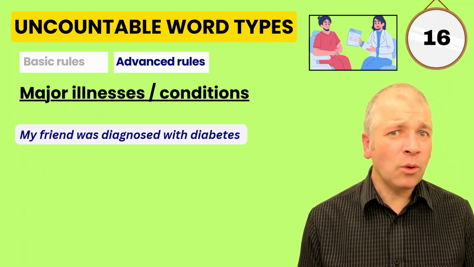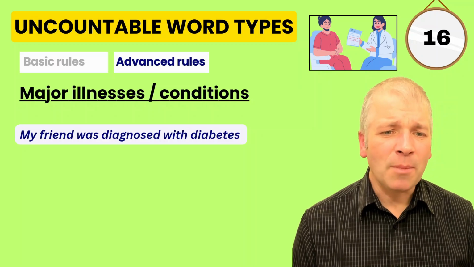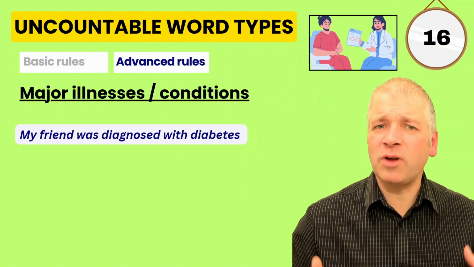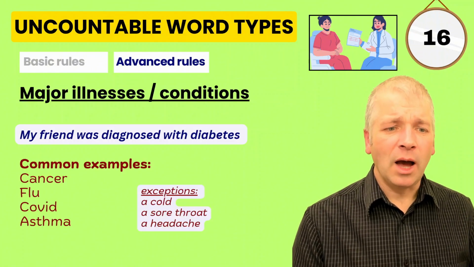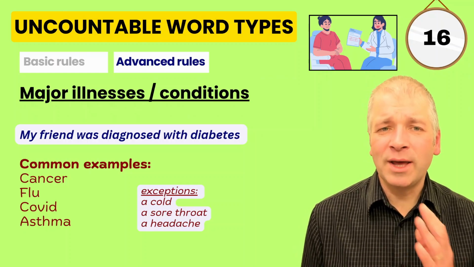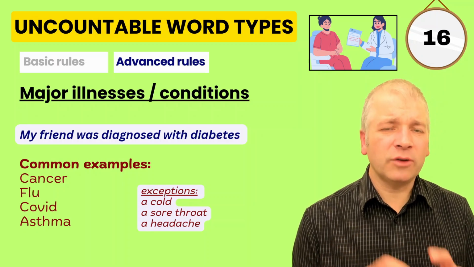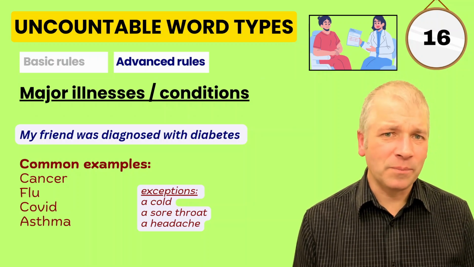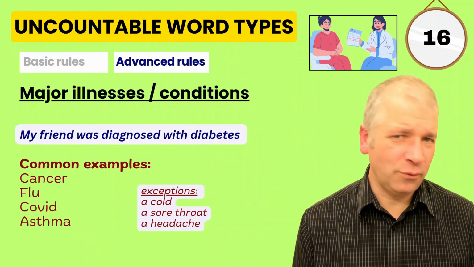Major illnesses or conditions are very often uncountable. My friend was diagnosed with diabetes. Diabetes is a condition where you don't produce something called insulin in your body. Other major illnesses such as cancer, flu, COVID, asthma, these do not take an article and they're not counted. They don't take the a or the in front of them, and we don't count them. One cancer, two cancers, four cancers?